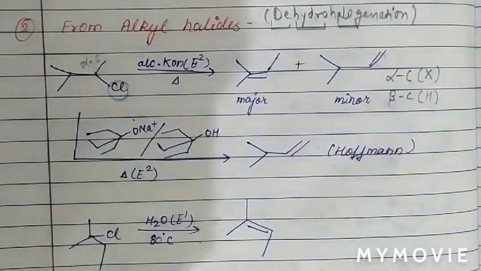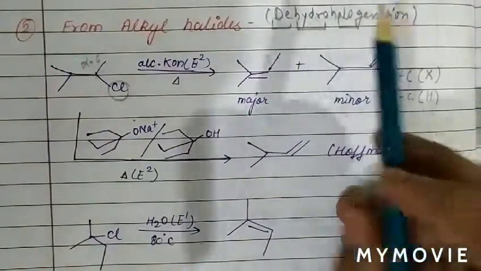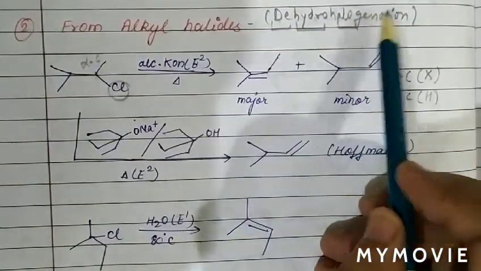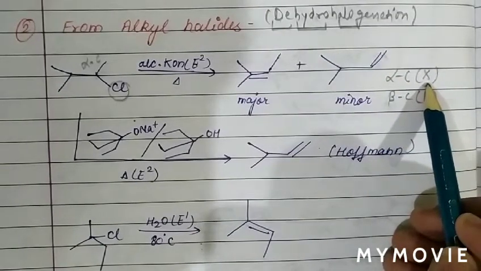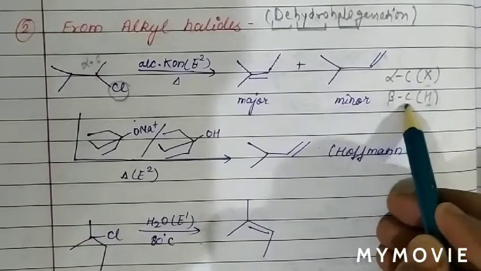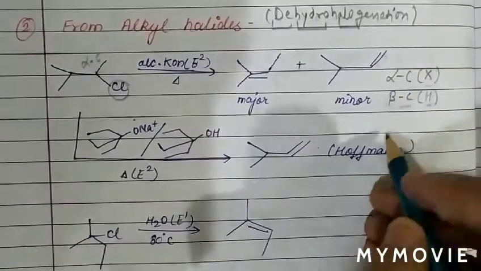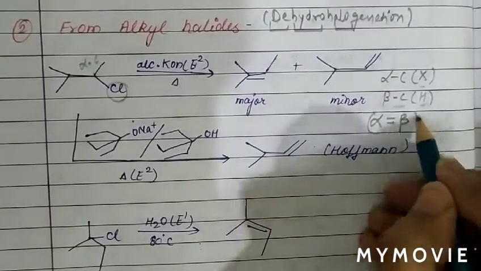So what happens basically in dehydrohalogenation reaction? There is removal of halogen X from the alpha carbon, and removal of hydrogen from the beta carbon, and there is formation of a double bond between alpha and beta carbon.